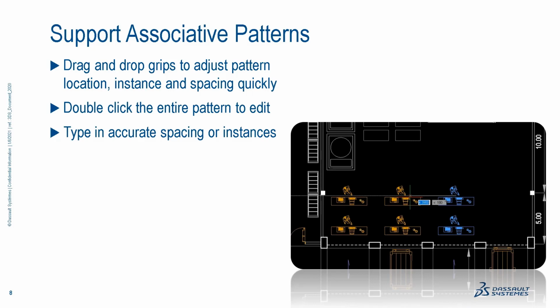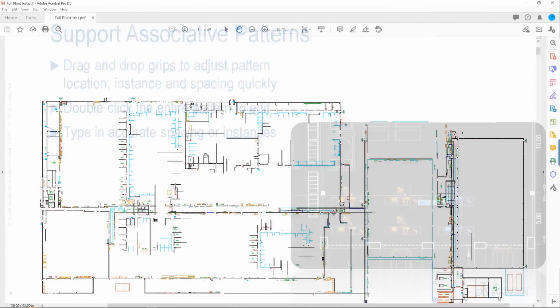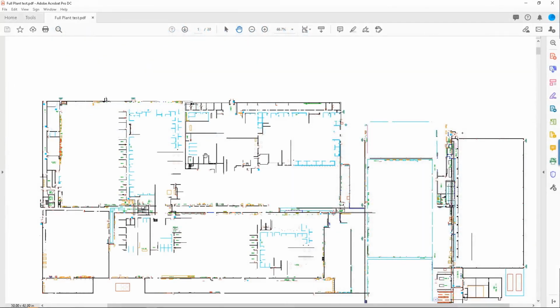Okay, so this is a very sleek user experience with the 21 release. Another example, as we discussed, we want to support legacy data as well. As you may know, DraftSight supports DWG files very well. DraftSight actually saves the DWG all the way back to R12. R12, that is almost 30 years ago, okay? That's how solid, how long we have been supporting the DWG files, okay?